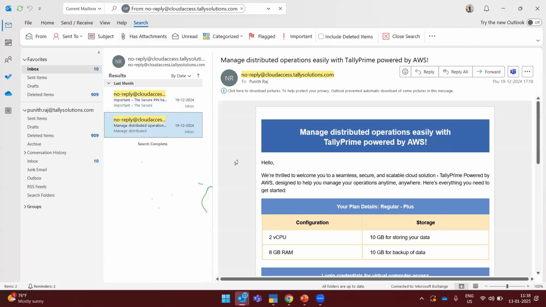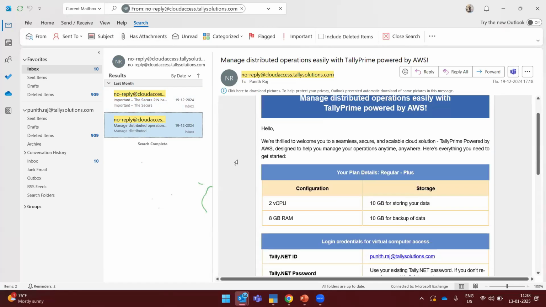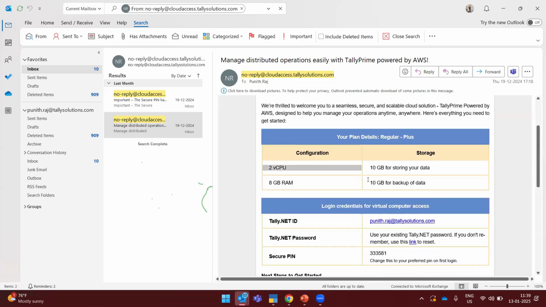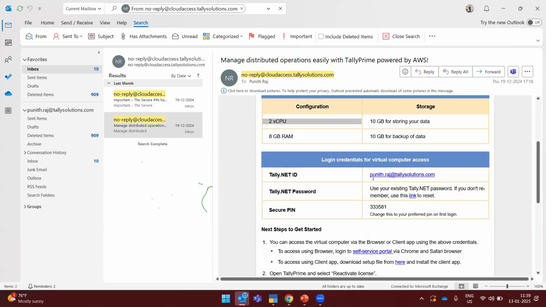Once the request is done from the partner end, you'll be receiving this particular welcome mail. In it, you can see how many CPUs have been assigned, what the data storage capacity is, what the RAM is, and what the backup storage is. Tally will take a backup automatically once the machine is started or restarted. Here you can see which mail ID is linked. This information will be given to the customer once the order is completed.